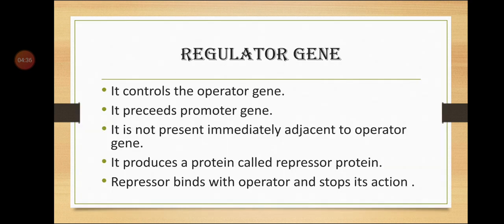It is producing a protein called repressor protein. This repressor binds with the operator and stops its action. Hence it is called regulator protein. What is the function of this regulator gene? It produces a protein called repressor protein, and when this repressor protein binds with the operator gene, it stops its action.